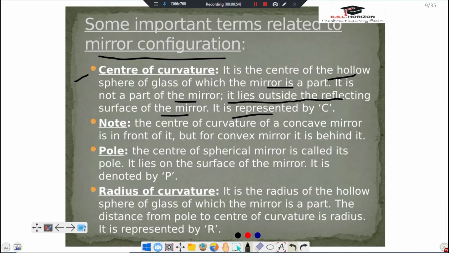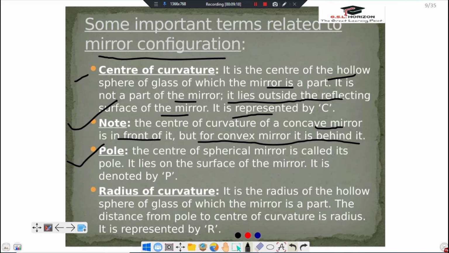Note this point. The center of curvature of a concave mirror is in front of it, but for a convex mirror it is behind it. Now come to the next, pole.